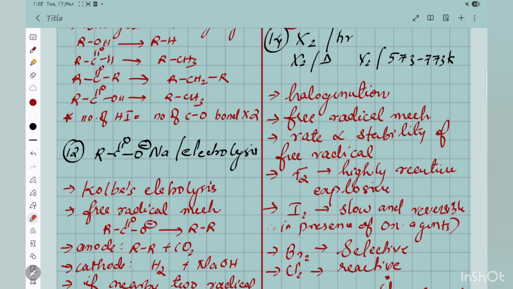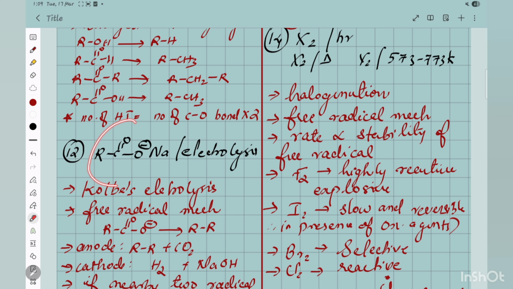Now the same thing, Kolbe's electrolysis. It is an electrolysis, and oxidation is happening. Again, I am not going into the complete mechanism. If you need any particular mechanism to be discussed, or you find it difficult, just comment and I will do it in detail. You will already have better class notes and guides with the detailed mechanism, but the main thing you should know is how to approach it. That's why I'm doing this video.